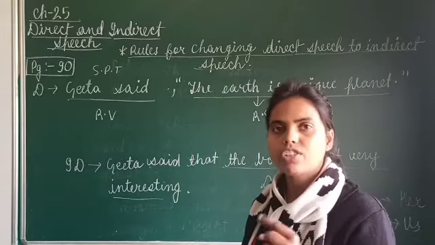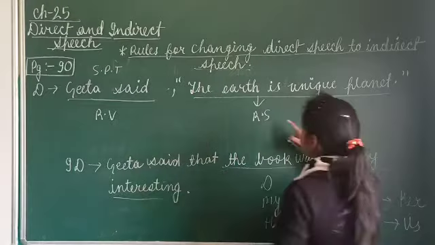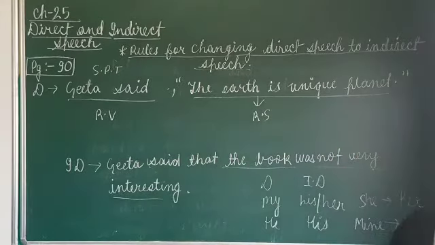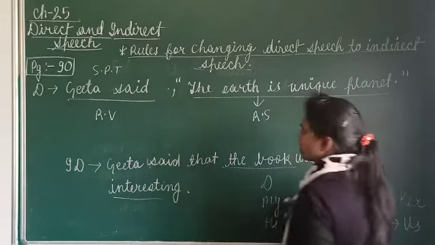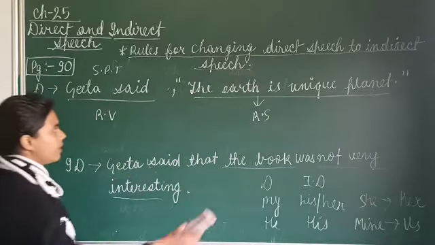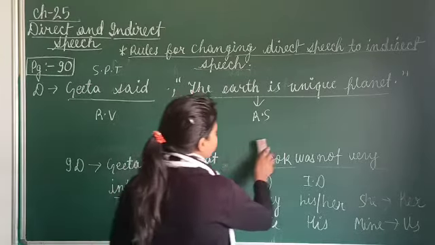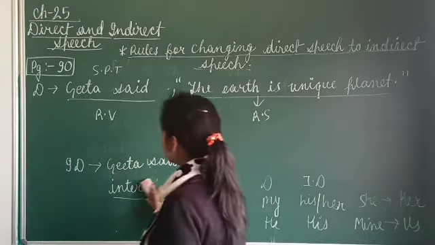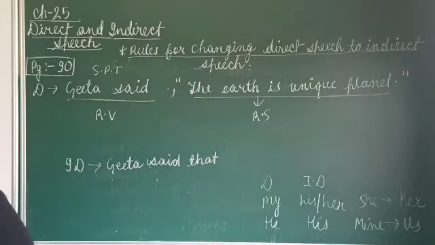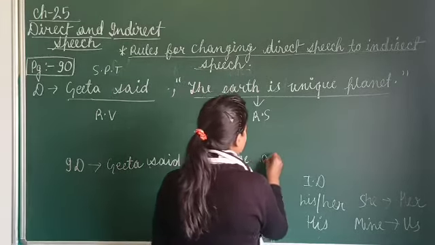Simple present tense will change to simple past tense. Okay, but the reported speech is what? Universal truth. This is such a truth that will never change. So whenever reported speech is a universal truth, then we don't make any changes. Okay, we will not write here was. Clear? And the rest of the things will be the same. When it is a universal truth, we don't make any changes. We just copy the things down the same.